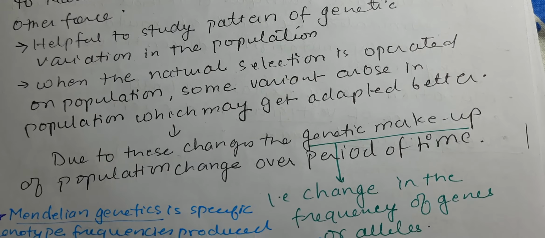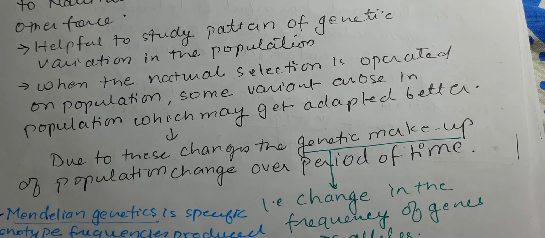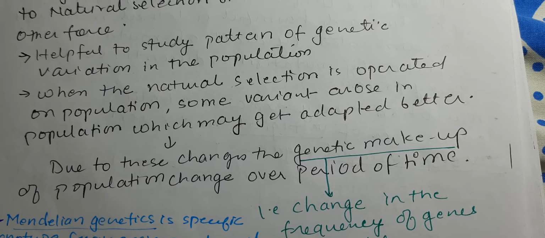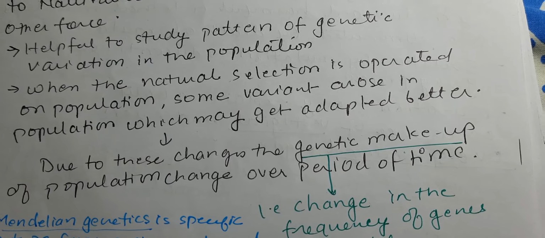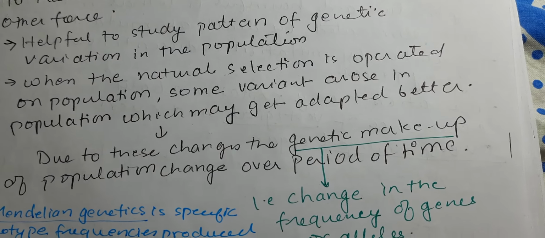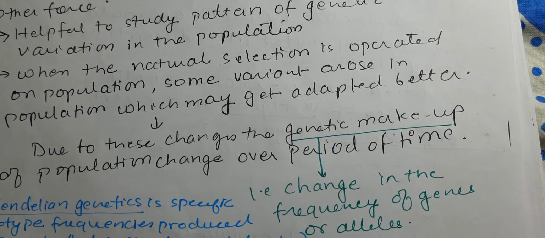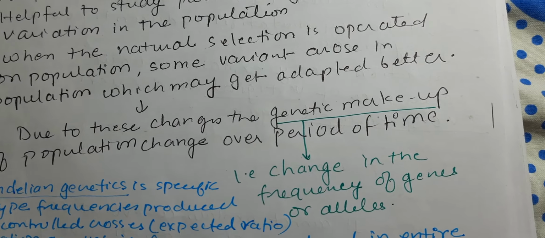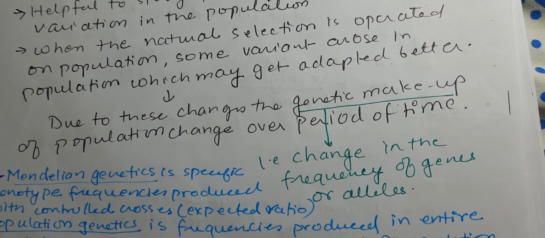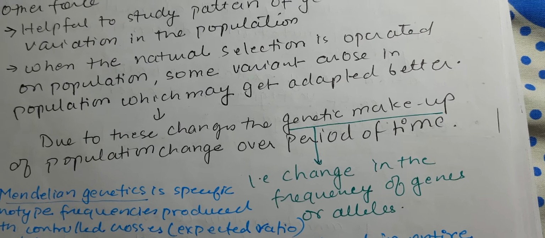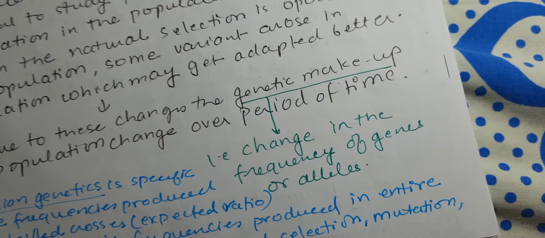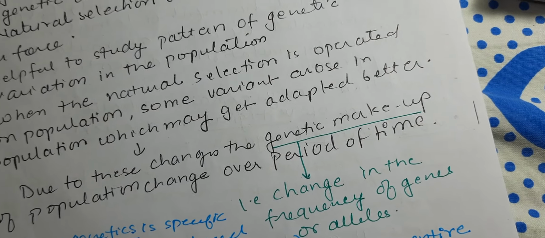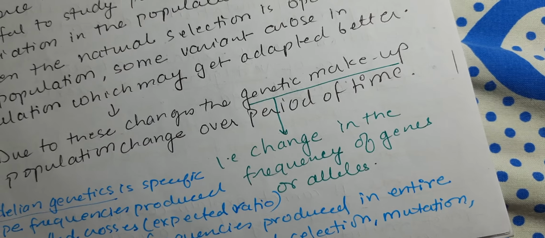When natural selection operates on a population, some variants arise in the population which may get adapted better, and due to these changes the genetic makeup of the population changes. So whenever there is an environmental change, there are variants which are already there in the population, and they adapt to this change very well.